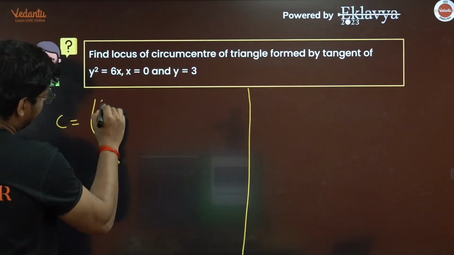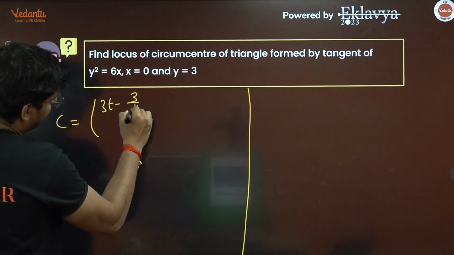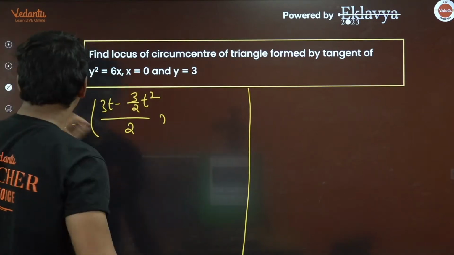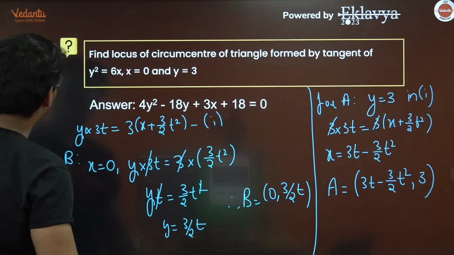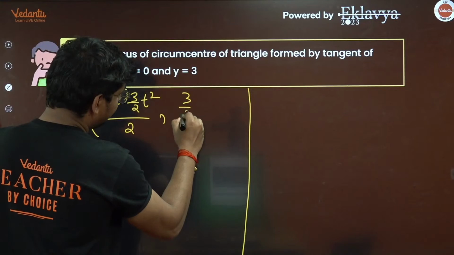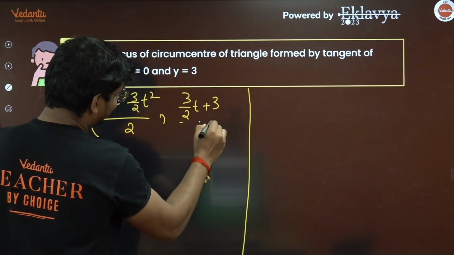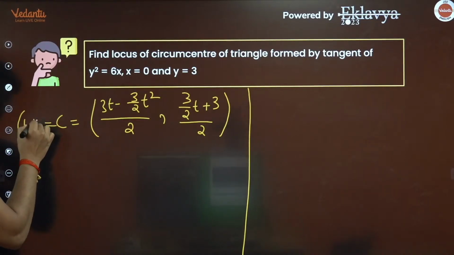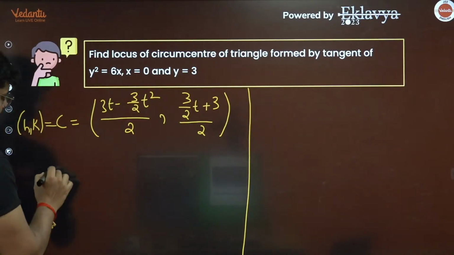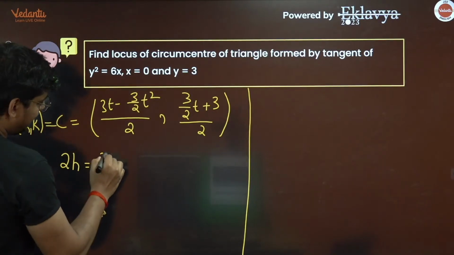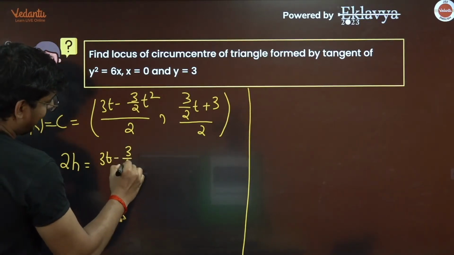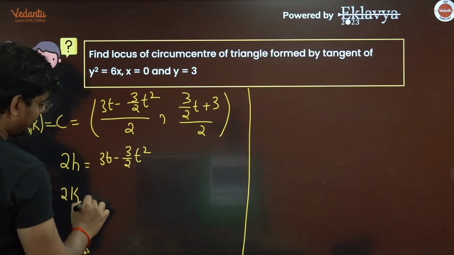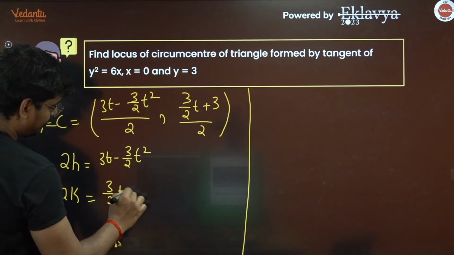So the x coordinate is 3t minus 3 by 2 t square, divided by 2. And what is the y coordinate going to be? It is 3 by 2t plus 3, whole divided by 2. And guys, let me tell you, this is your h comma k. Now what is h going to be? In fact, 2h is going to be 3t minus 3 by 2 t square. And what is your k going to be? In fact, 2k is going to be 3 by 2t plus 3.